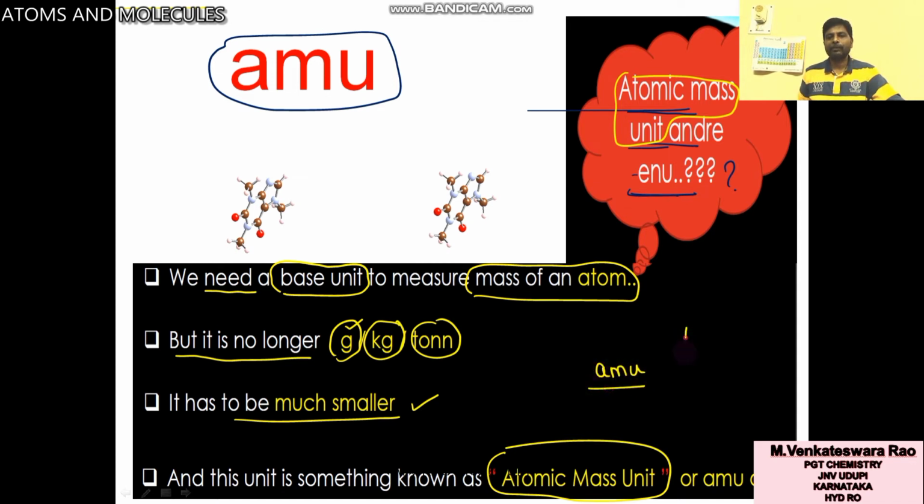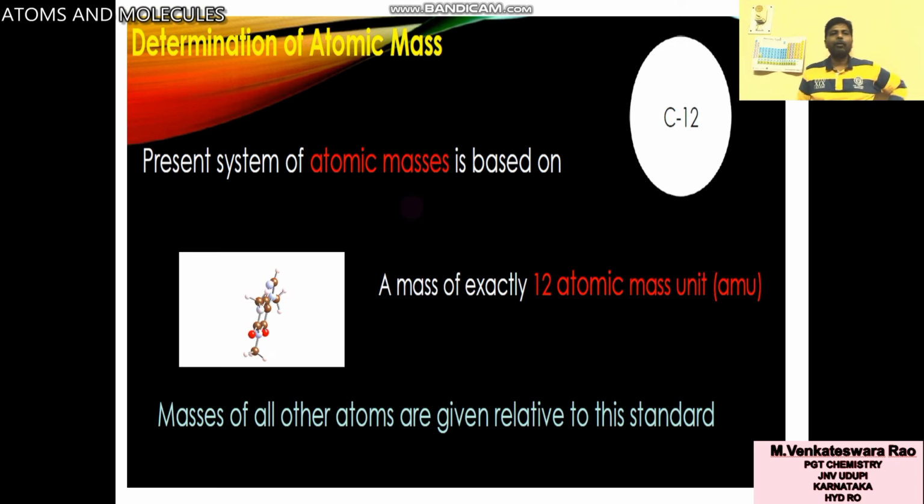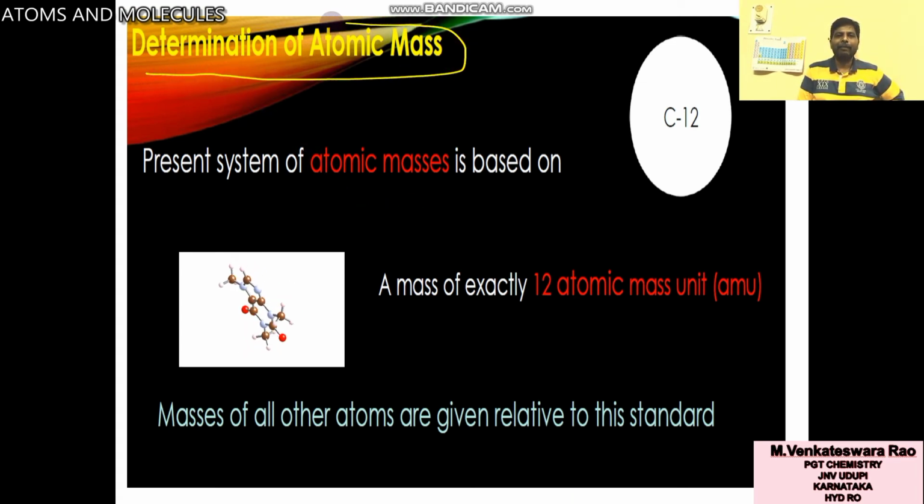In your textbook and some other reference books, they will give you unified mass. They call it unified mass or AMU, atomic mass unit. So how to determine the atomic mass unit?